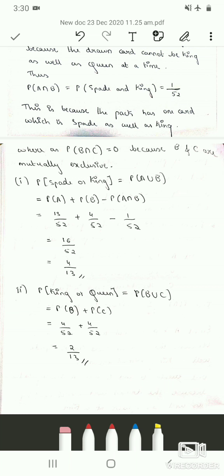In the next class we will see some other concepts of probability and related problems. So, that's it for today's class.